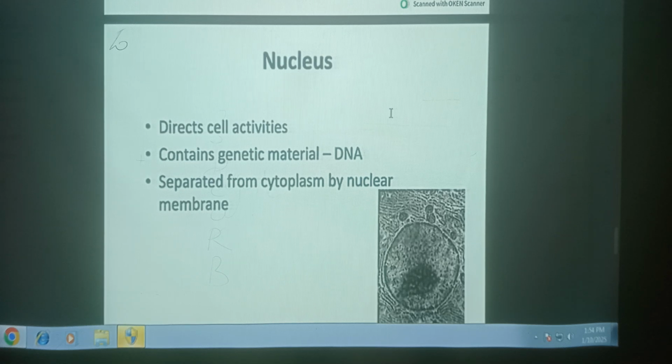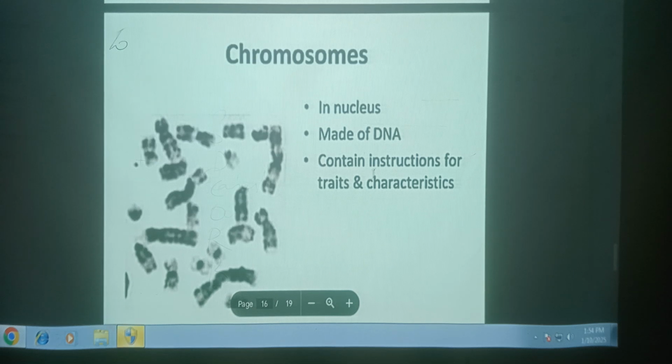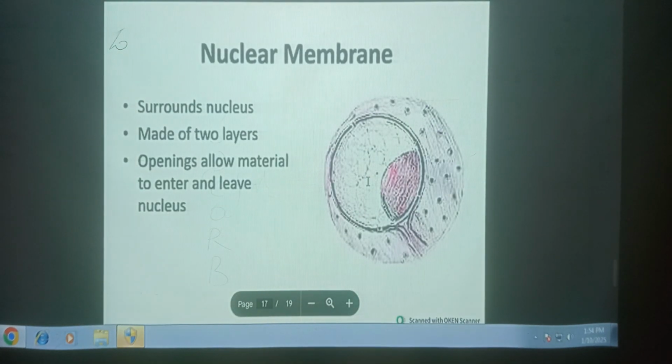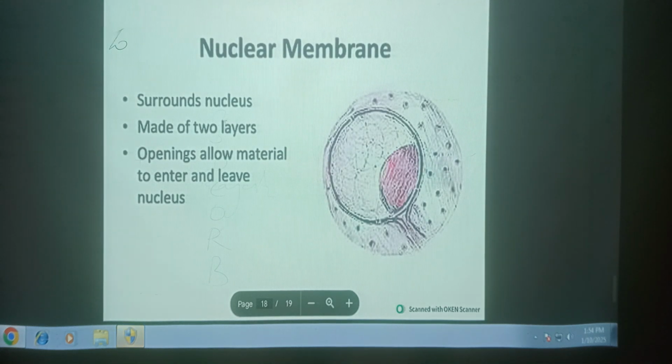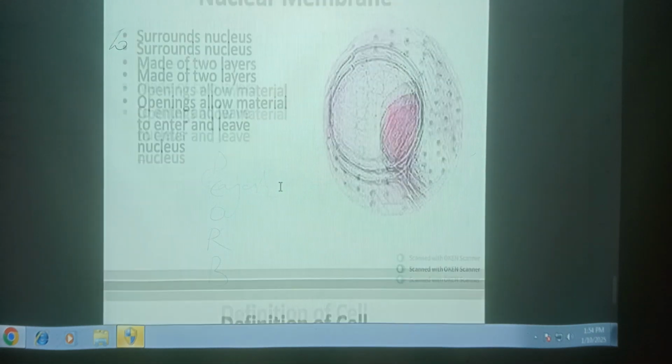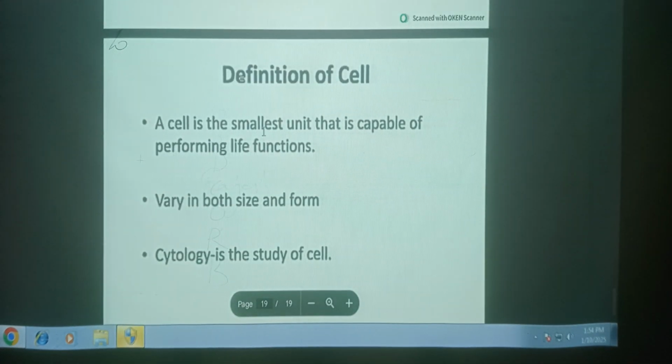The nucleus is a dynamic center which controls and regulates the various metabolic activities in the cell. The nucleus contains the nuclear membrane, nuclear sap, chromatin reticulum and nucleolus. The chromosome is made up of DNA, and the nuclear membrane surrounding the nucleus is made up of two layers with openings for material to enter and leave the nucleus. A cell is the smallest unit capable of performing life functions, and varies in both size and form. Cytology is the study of the cell.